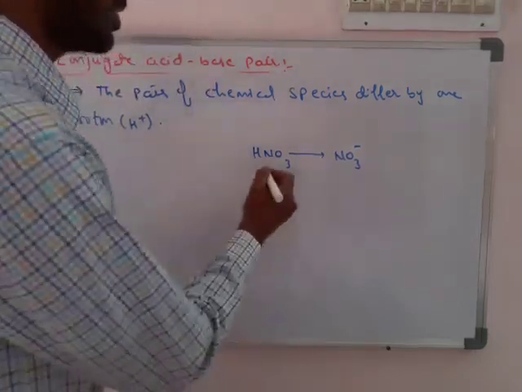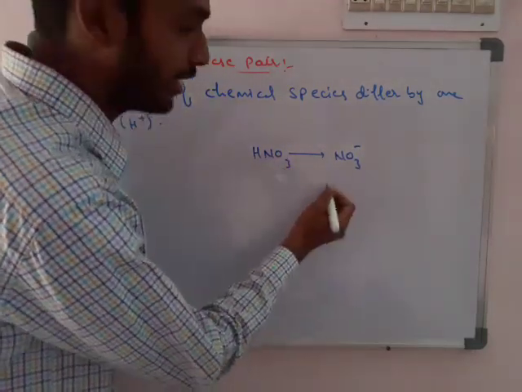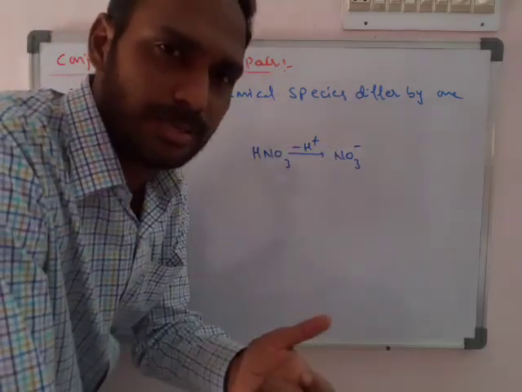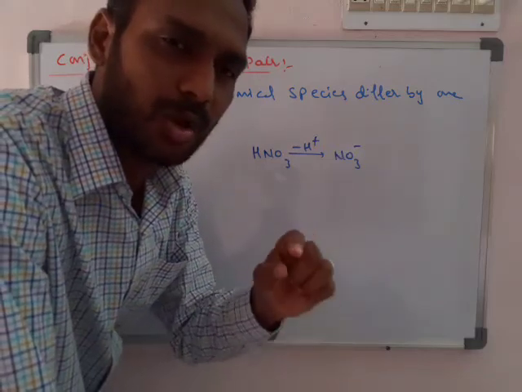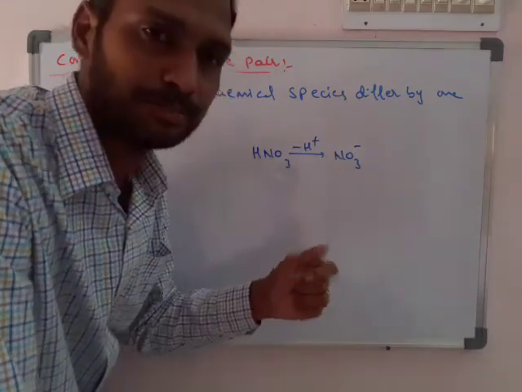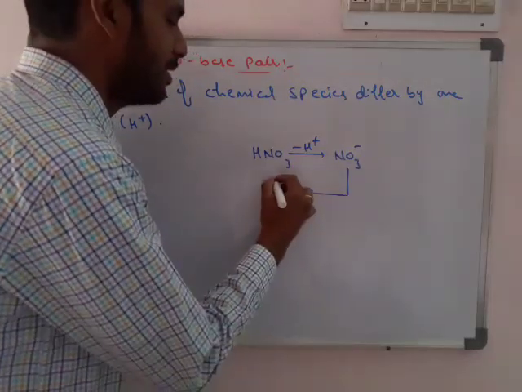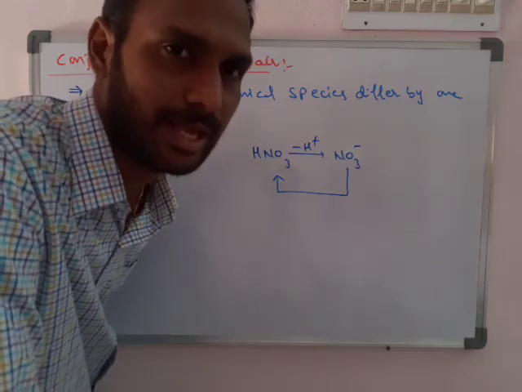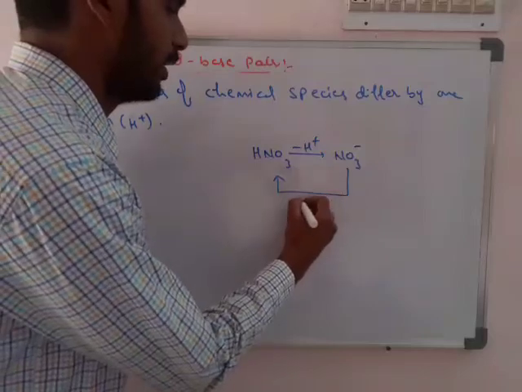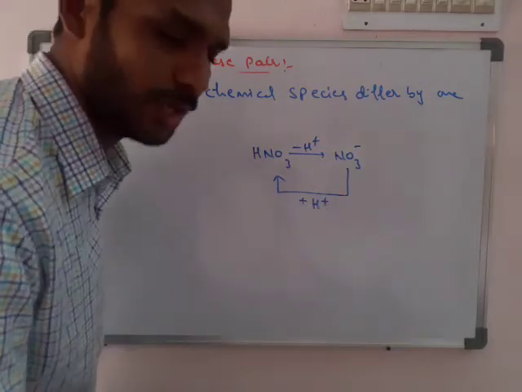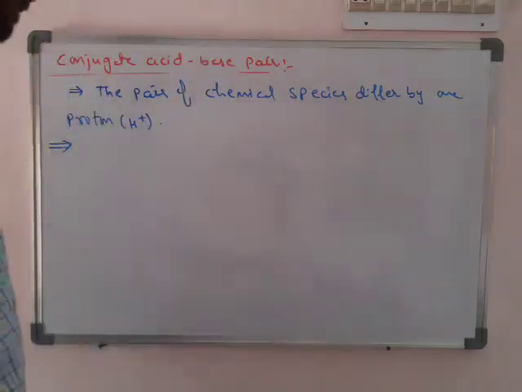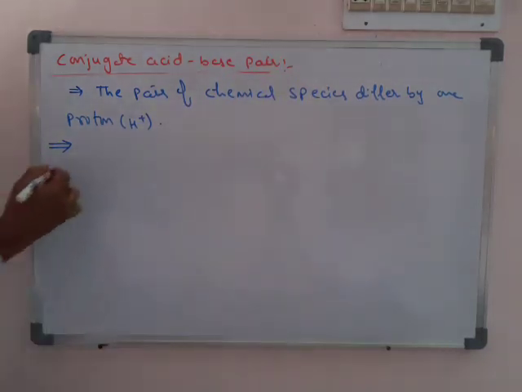So HNO3 is the acid, and to write its base we have to remove H+. For any species X, to write its conjugate base we have to remove H+. Now NO3- is a base, and to write its conjugate acid we have to add 1 H+. The reason we take examples is to write a general sentence, which is very important.